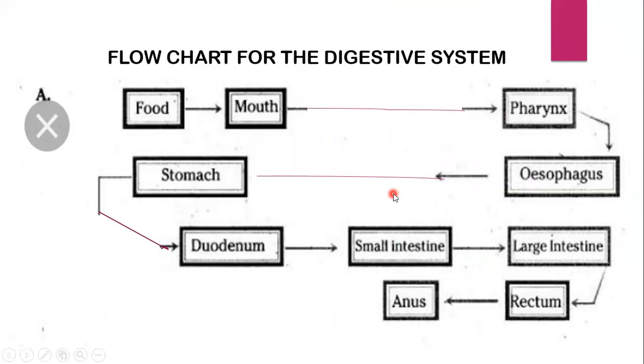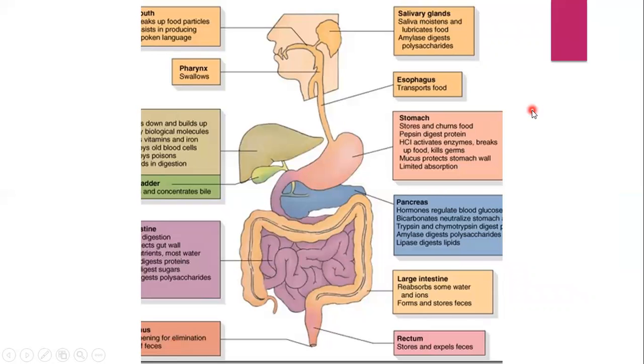This is the flow chart for the digestive system. Let's see this. Food goes into the mouth. In the mouth we have teeth, tongue, saliva, then it goes into the pharynx. Then what is the pharynx? The pharynx is the place which prevents food from going into the other pipe that leads to the lungs. We don't want the food to go into the lungs other than the stomach, so it needs to be stopped right there. The pharynx performs this function by stopping the food from going into the other pipe.